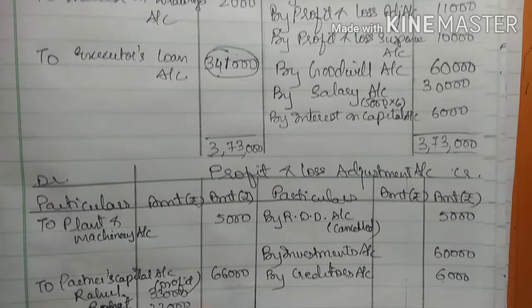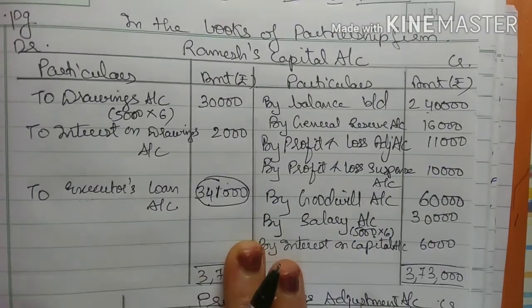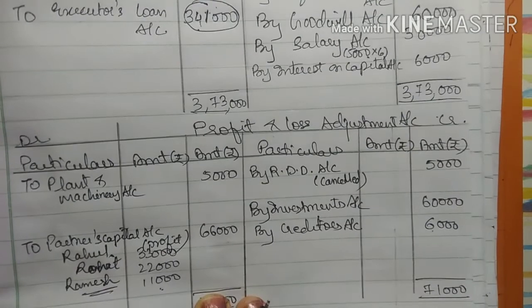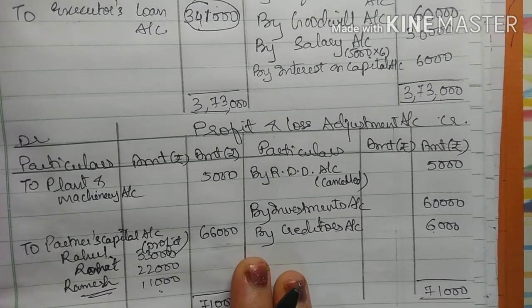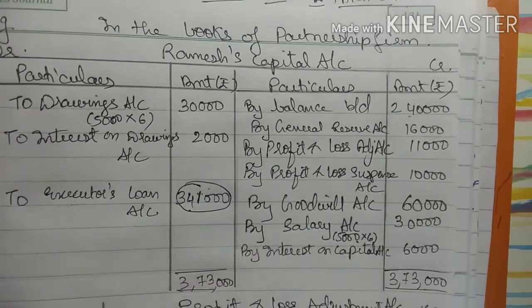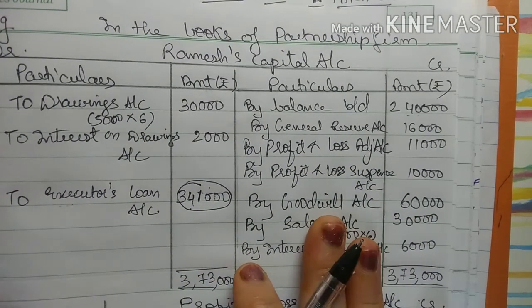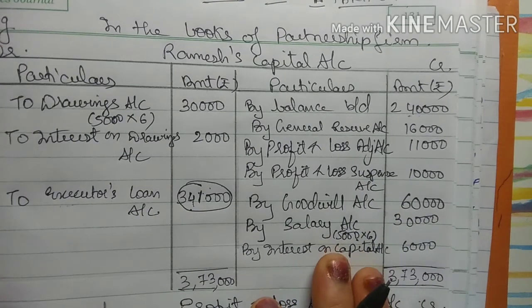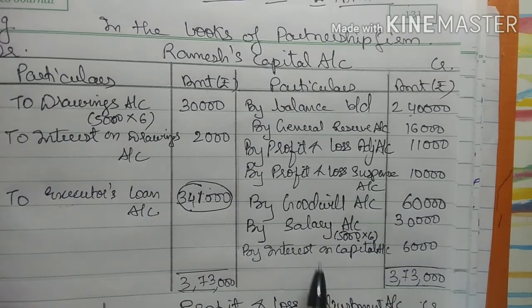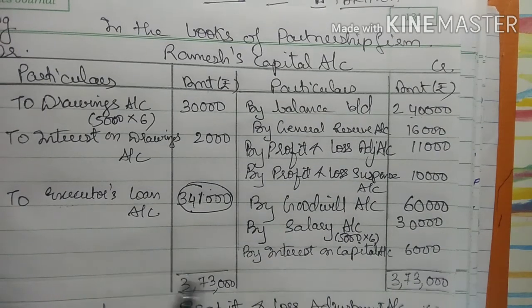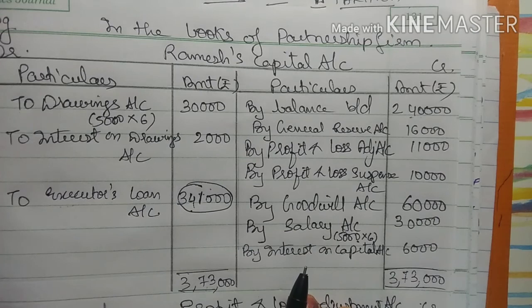So in this problem we have seen that only the partner's capital account was asked, although there were some adjustments related to profit and loss adjustment. So first we will calculate that only Ramesh's amounts have to be written in his capital account, for which you have to remember that he has worked for 6 months. So everything will be calculated for 6 months and written here, like salary, interest on capital, drawings, all these amounts should be for 6 months. Okay.